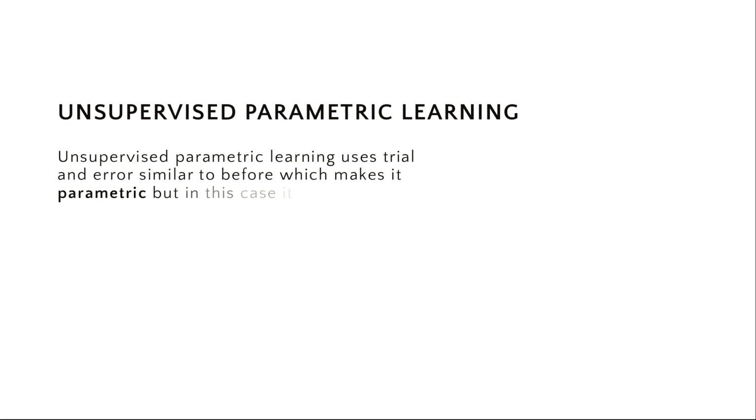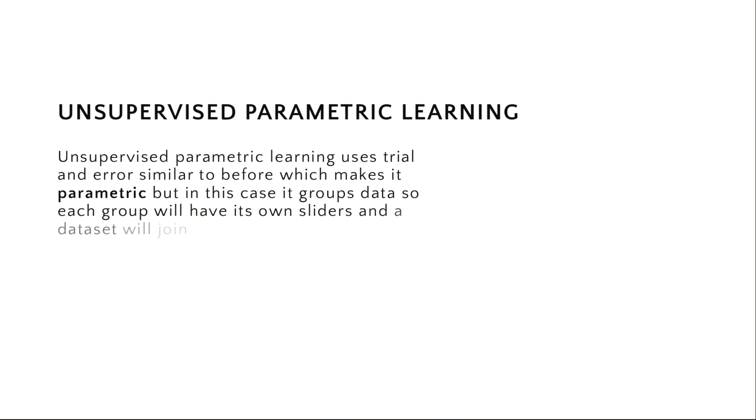The other combination we can have is unsupervised parametric learning. Again, we're going to use trial and error, similar to the previous algorithm, but in this case, it's going to group the data instead of making a prediction. So let's look at an example.